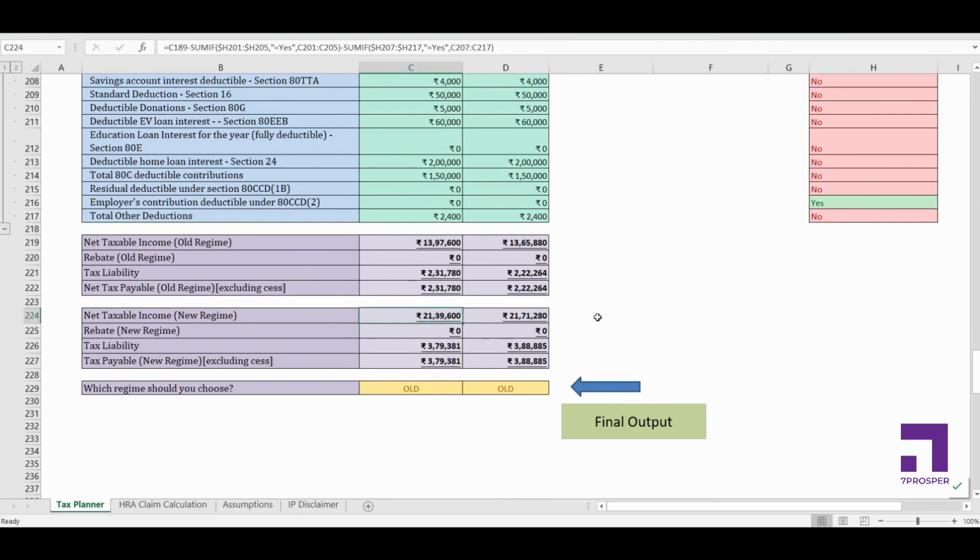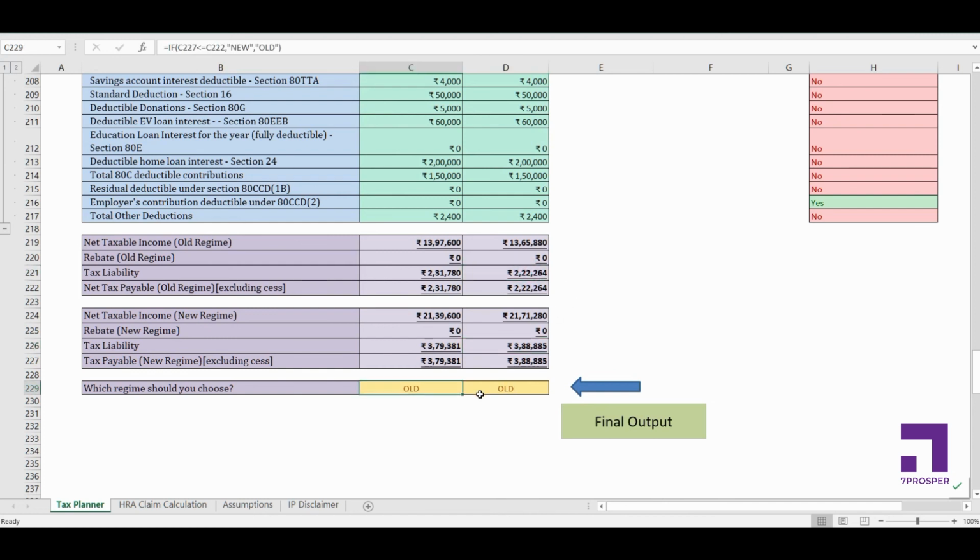Alright, and another comparison is comparing the tax liability in old regime versus the new regime. So with the current salary, the tax liability in the new regime is going to be 3,79,000, which is much higher than the tax liability in the old regime. In the proposed salary it's 3,88,000, while with the old regime it's 2,22,000.